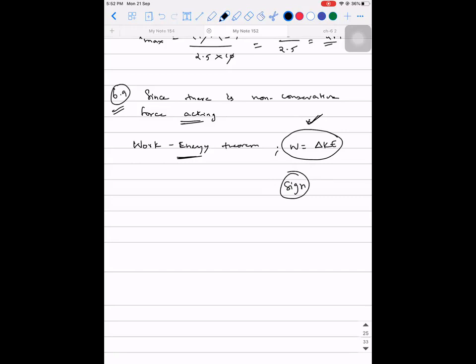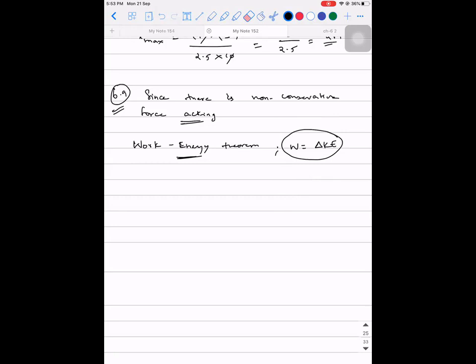Whereas when we apply work energy theorem, sign has to be assigned to all the works done. Okay.